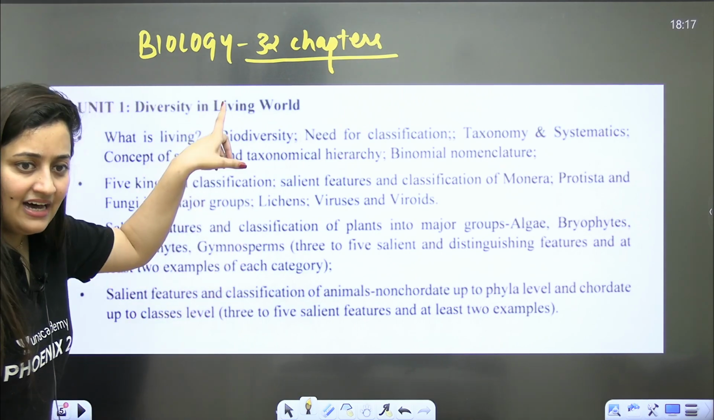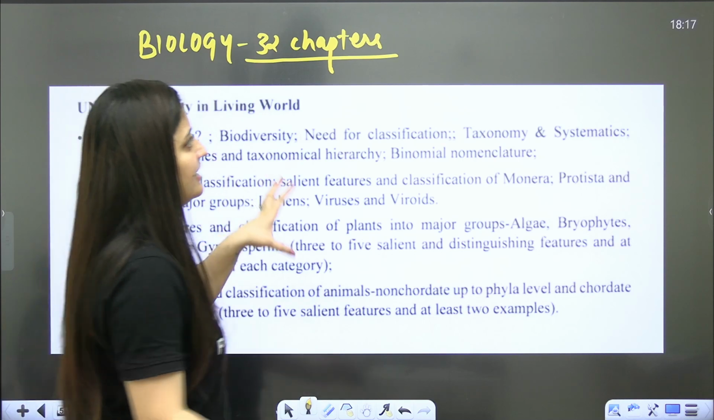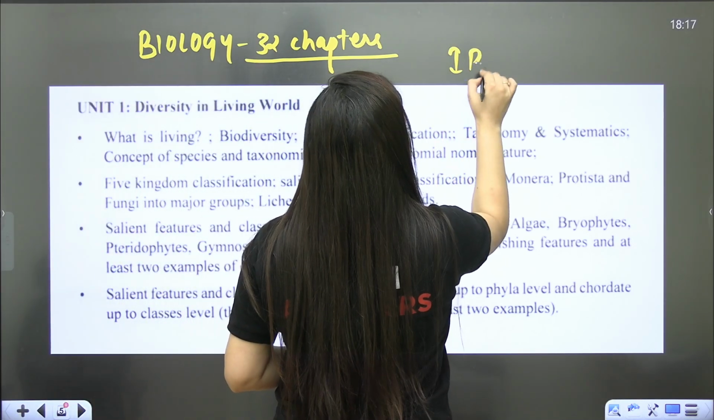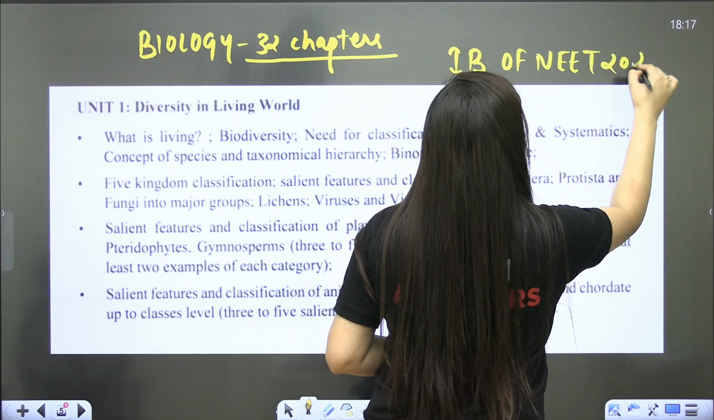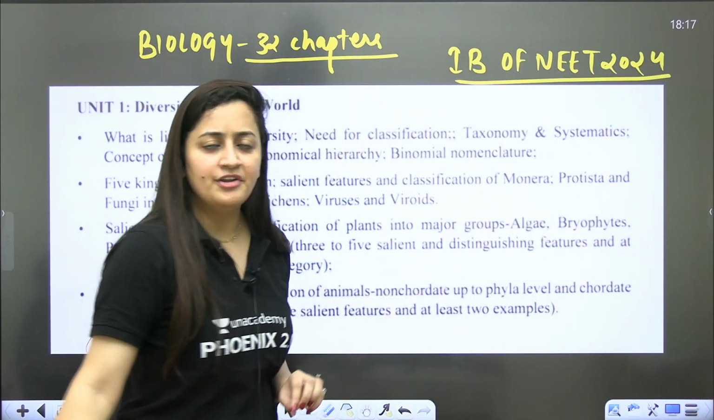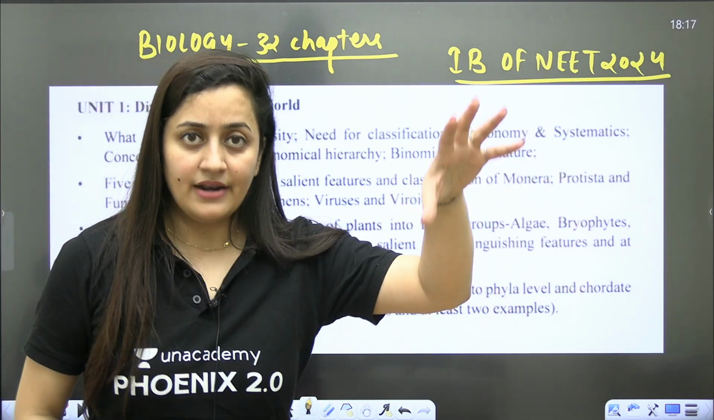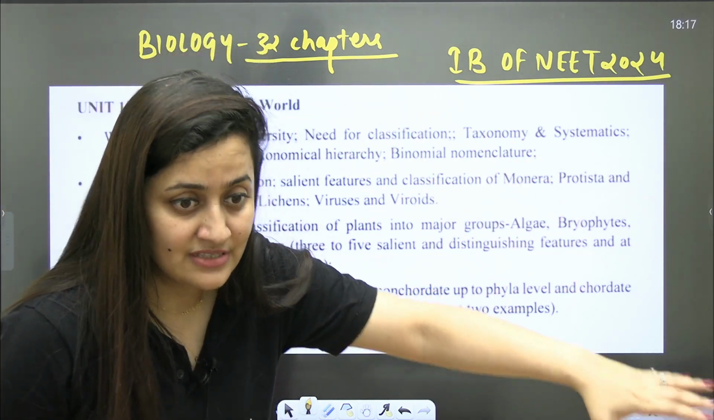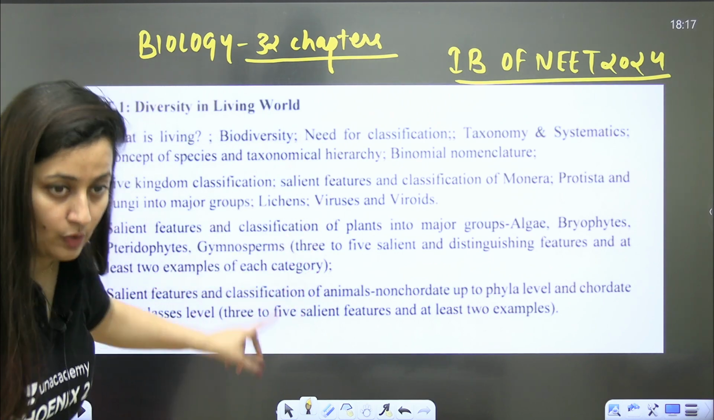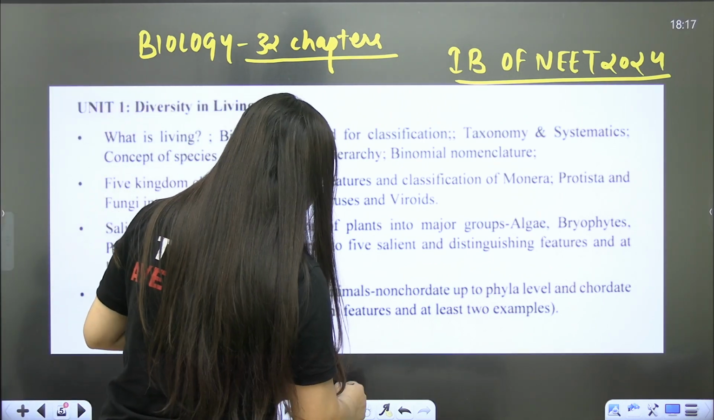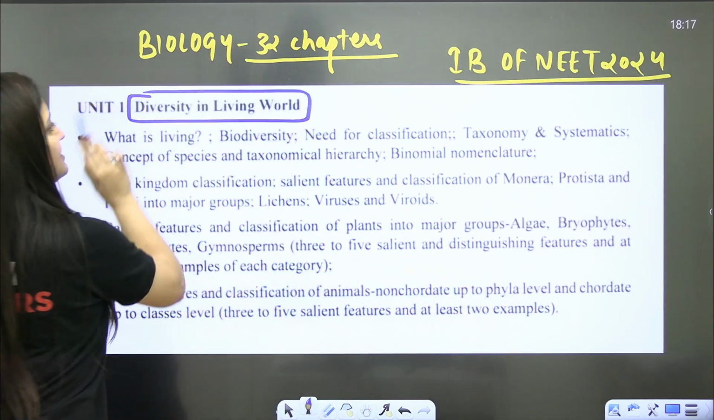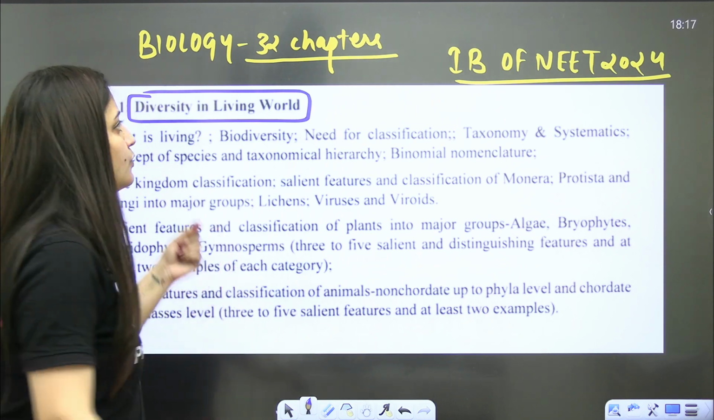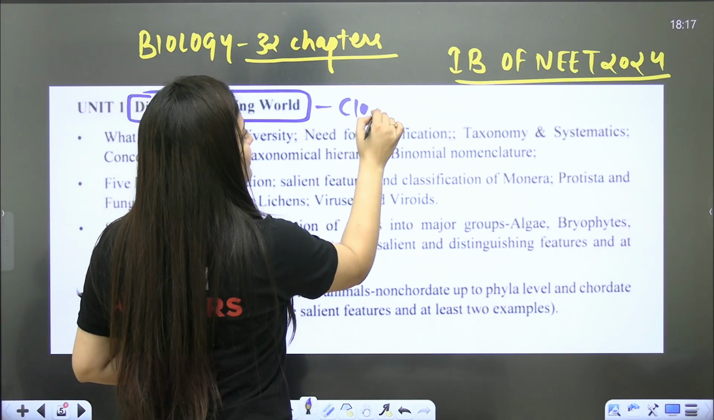So these screenshots, right, they are basically from the information bulletin of your NEET 2024. Okay, and whenever they will release the notification for NEET 2025, again they will provide the syllabus, right? But as of now, there is no change in the syllabus, so this is what you people need to follow. So as I said, 32 chapters are there in your syllabus. Okay, so to start with, this is our first unit, diversity in living world, and you know that, right, it is from the class 11th syllabus.